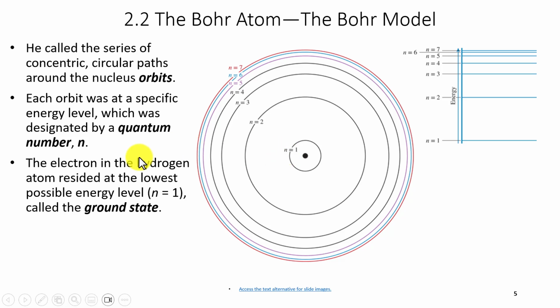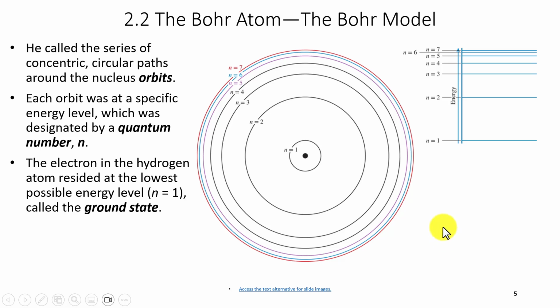It has a quantum number n of 1, and that's the smallest in energy, and it's also the closest to the nucleus. n equals 2, this orbit here has a quantum number of 2, and as you can see, it's higher in energy and further in distance than n equals 1, and so on and so forth. You can see n equals 3, 4, 5, 6, and 7, etc.